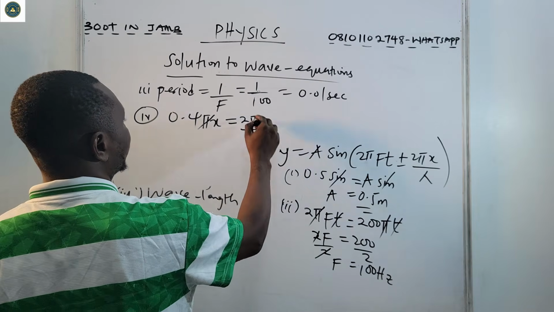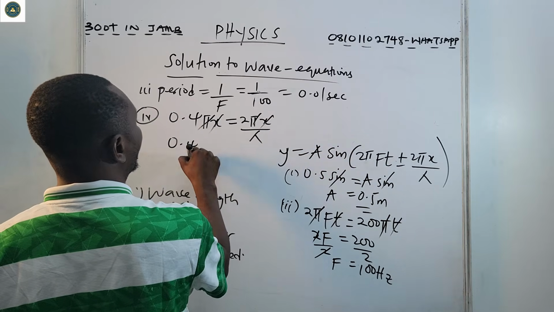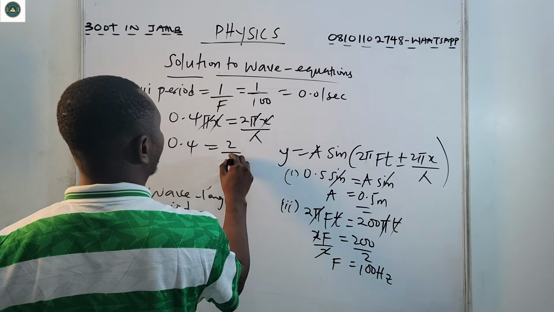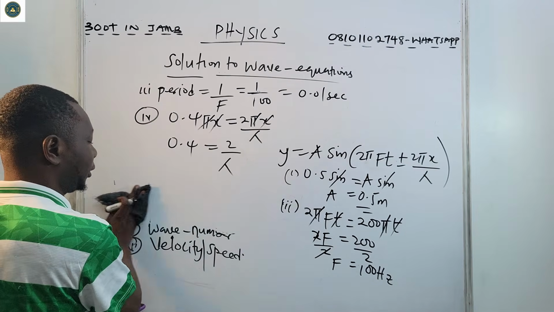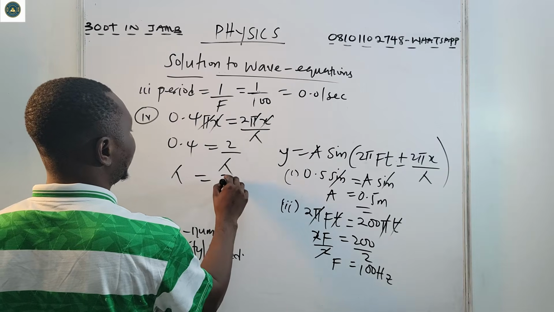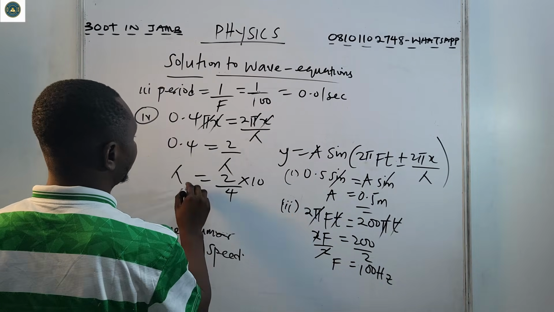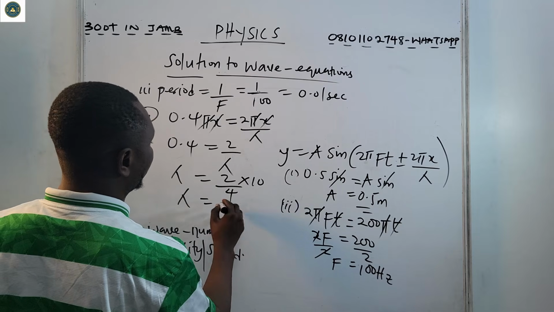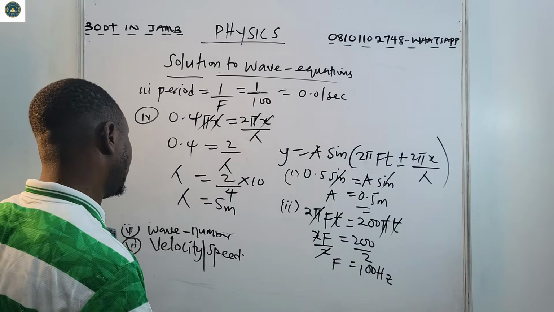So pi cancels pi, x cancels x. So 0.4 is equal to 2 over lambda. In that case, lambda is 2 over 4 times 10 to the power minus 1. So lambda is 5 meters.